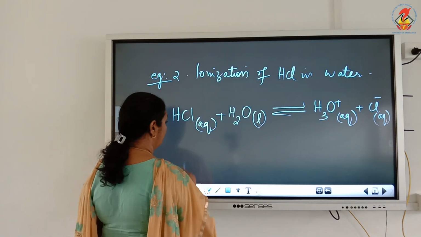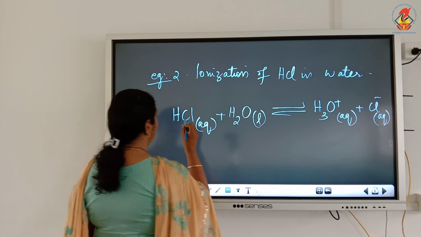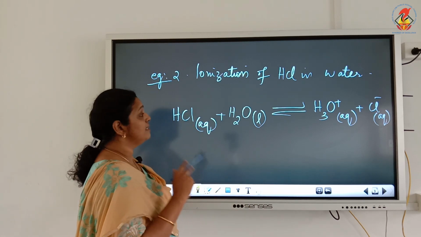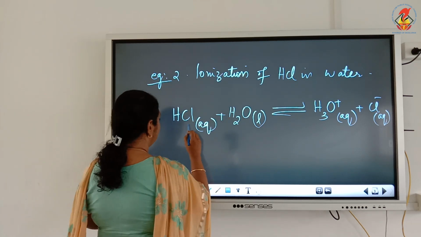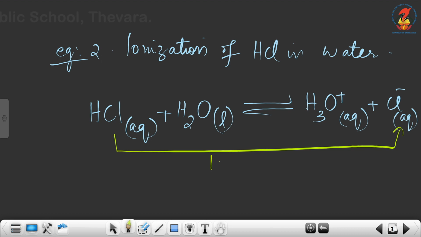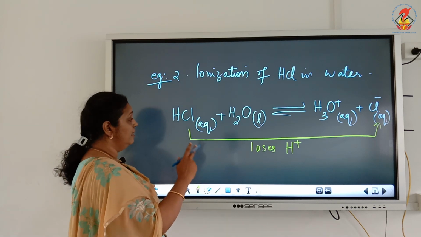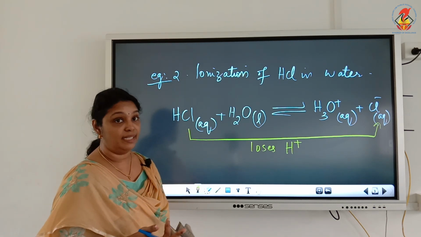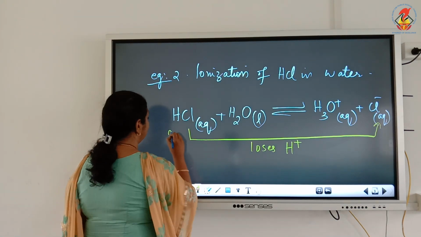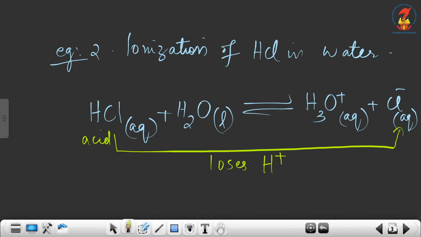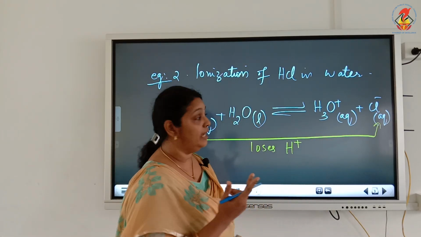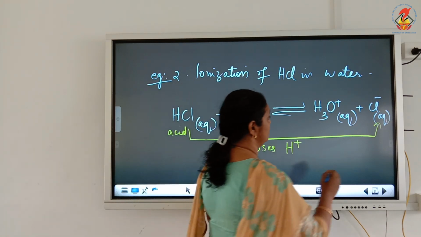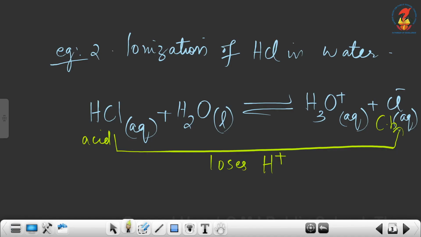Now, let's see in the forward reaction, which is the Bronsted acid, Bronsted base, conjugate acid and conjugate base. So, if you look at this reaction, you can see HCl, it loses H plus and it changed into Cl minus. So, I am going to write HCl loses H plus or proton. Now, this is a proton donor, which means HCl acts as an acid. So, this is a Bronsted acid, HCl. And what will be Cl minus? Cl minus will be the conjugate base of the acid HCl. So, Cl minus is the conjugate base.